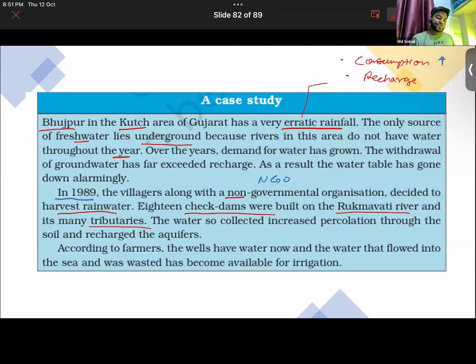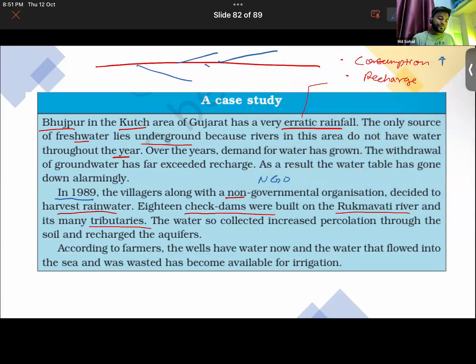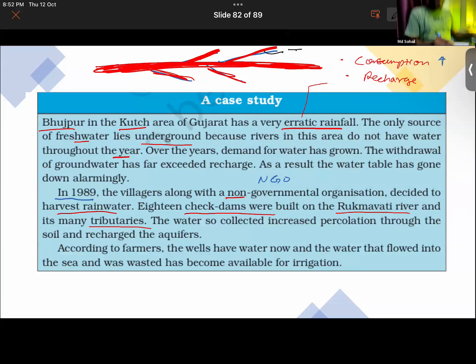Not just on the Rukmavati River, but you see, when a river flows, rivers have also got branches. Suppose this red line shows the main river. Are you guys there? Yes, sir. So that is the main river here, and it will have many branch rivers flowing out of it. So that is called a tributary. What do we call that? It is called a tributary. Getting it now? Tributaries. And that is the main river flowing here.